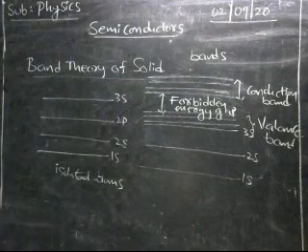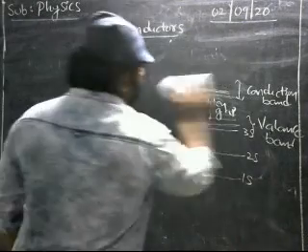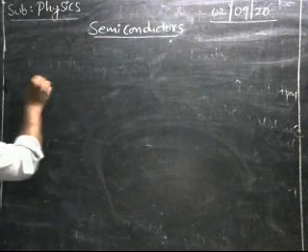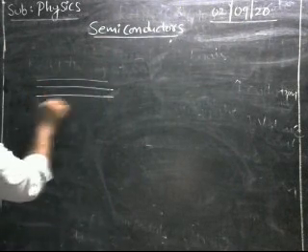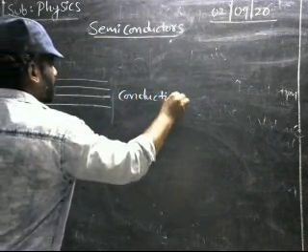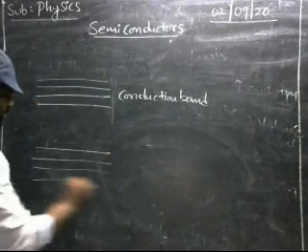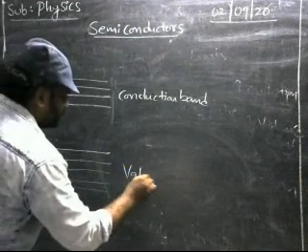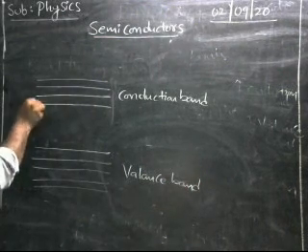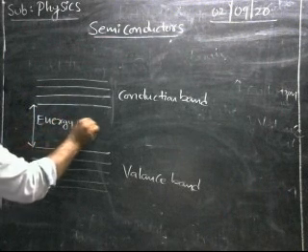According to the band theory of solids, suppose we have bands. The uppermost band is the conduction band, and the lowermost band is the valence band. The gap between the valence band and the conduction band is the energy gap.